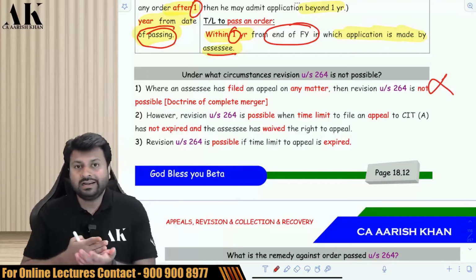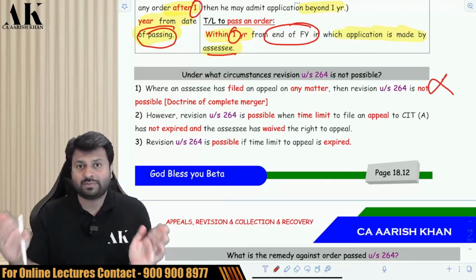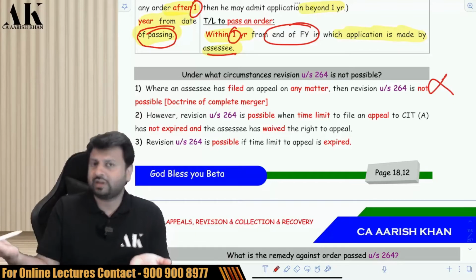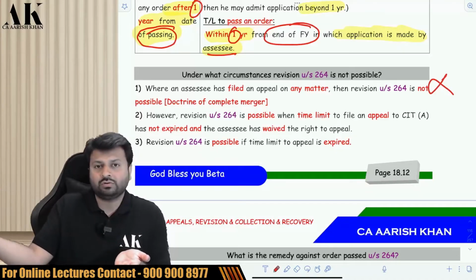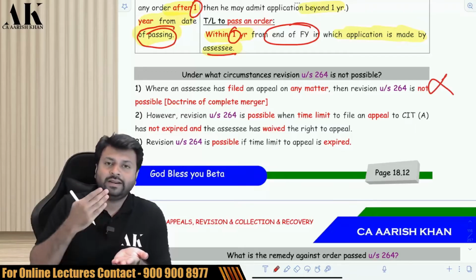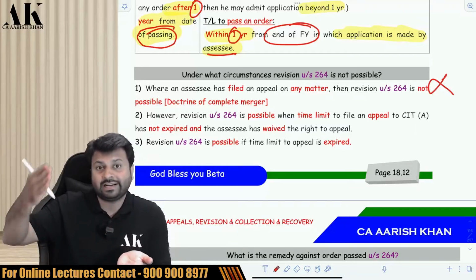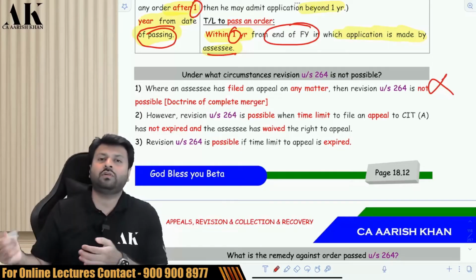Second, unless and until the time limit for appeal has expired. Suppose the time limit for appeal to the CIT(A) is 30 days. So you cannot go to the CIT under 264 till that time has expired. It means you can go only after 30 days. Till the appeal time has expired, you cannot go for revision under 264.